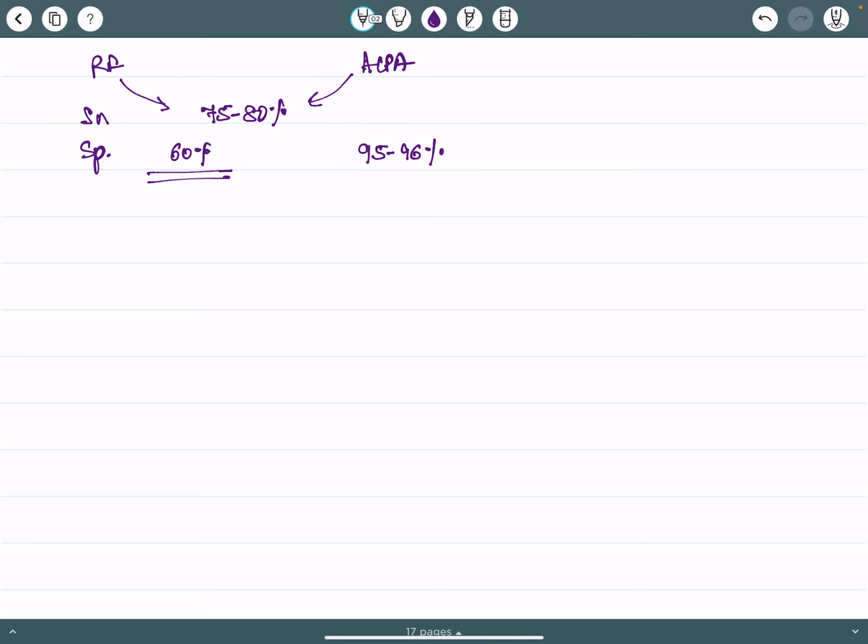RF positivity is present in many other conditions also. 10 to 15% RF positivity is seen in the normal population.